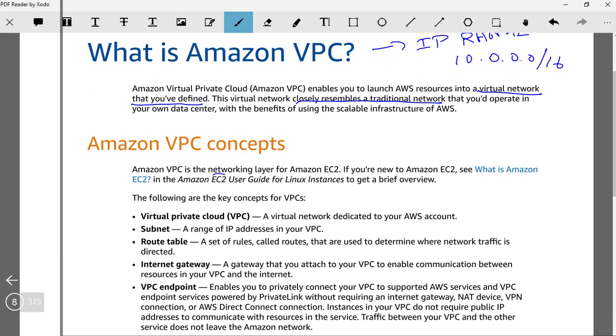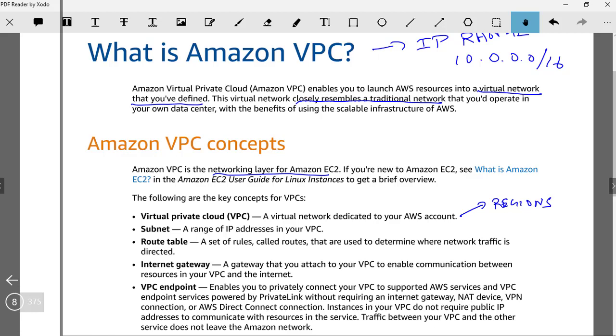It's a networking layer of Amazon EC2. So for the key concepts and terms, first, virtual private cloud. Any VPC is assigned to a specific region. That's important. AWS has many regions, as we know. When you create a VPC, it is specific to a region.